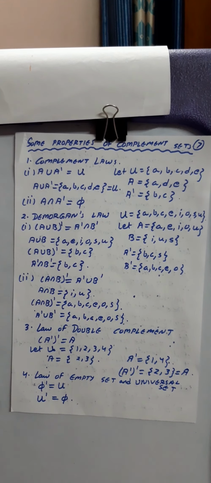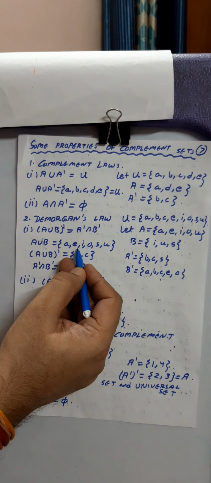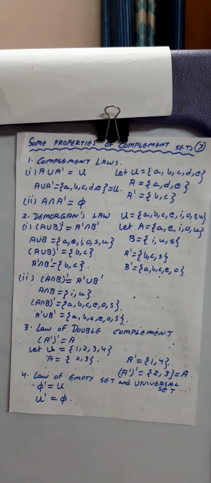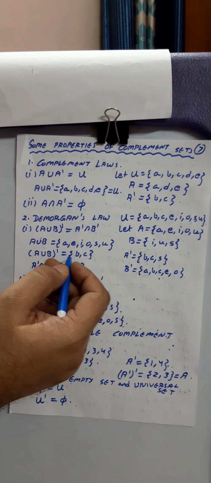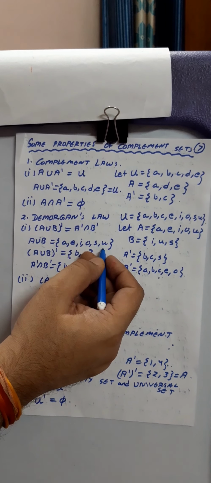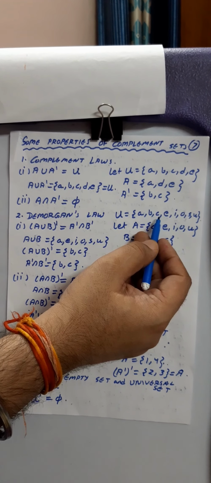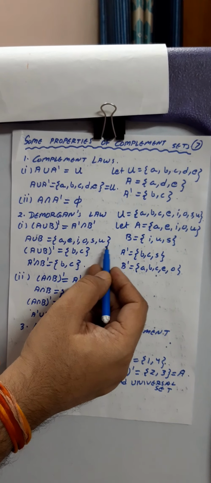Now when I am finding A union B, what is A union B? That is A, E, I, O, S, U. This is A union B. Now you want to find the complement of A union B. So whatever elements you are getting in this A union B, you compare it with the universal set, and leave these elements A, E, I, O, S, U over here.